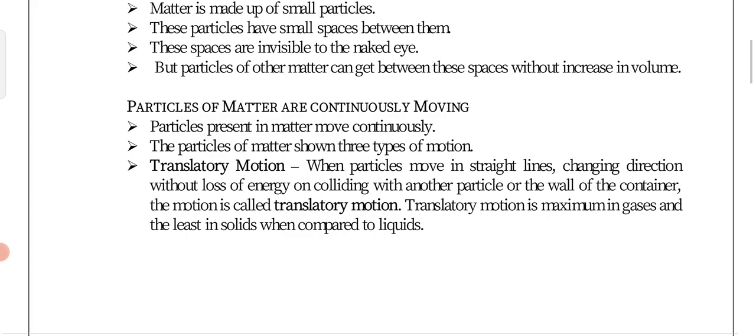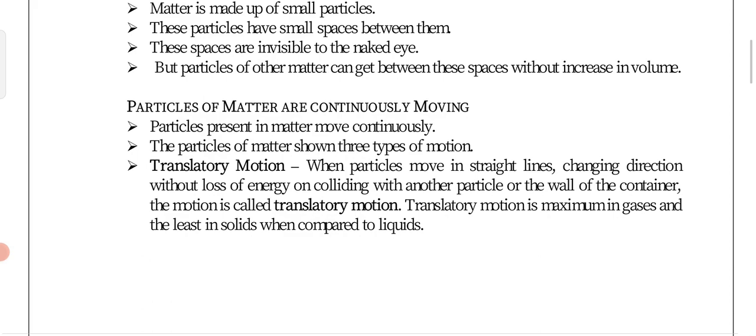So particles of matter are continuously moving, and we divide their motions into types. Generally 3 types of motions are shown by particles of matter. First one, translatory motion. When particles move in a straight line, changing direction without loss of energy or colliding with each other or with the wall of the container, the motion is called translatory motion.